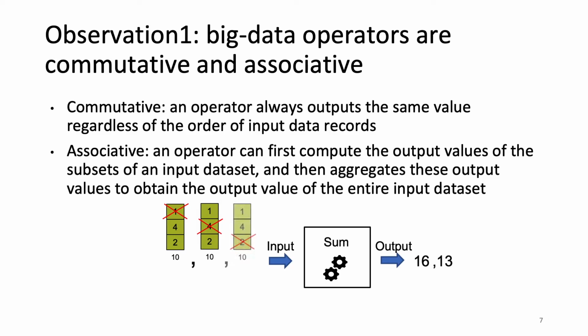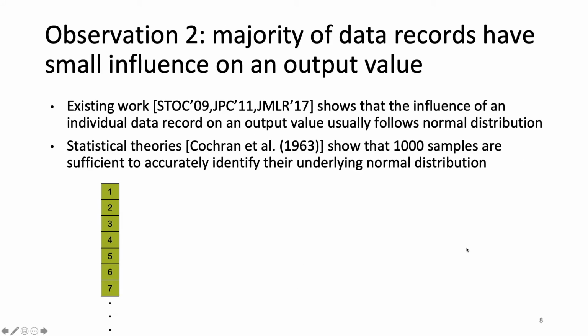Hence, the redundant computation on the 5 data records is greatly reduced. Note that in addition to the sum operator in this example, big data operators such as mean, map, join, and filter are all commutative and associative, because these properties are essential for a big data processing system to provide good parallelism and fault-tolerant mechanisms.